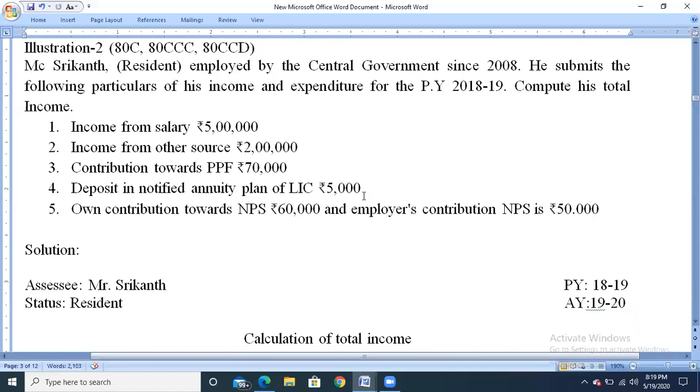Any deposit made by the assessee in the annuity plan of LIC can be claimed as deduction under section 80CCC, up to a maximum of 1,50,000. So for 80C, the maximum amount is 1,50,000, and even for 80CCC, the maximum amount is 1,50,000.